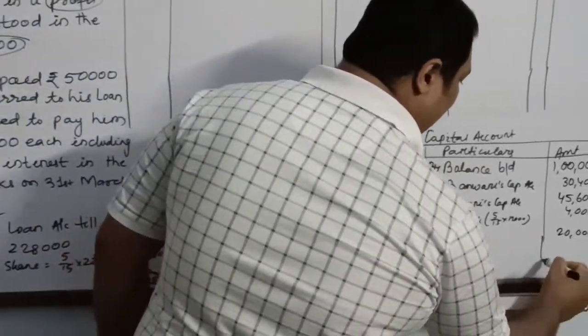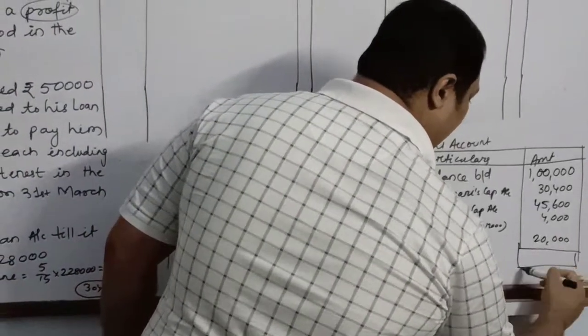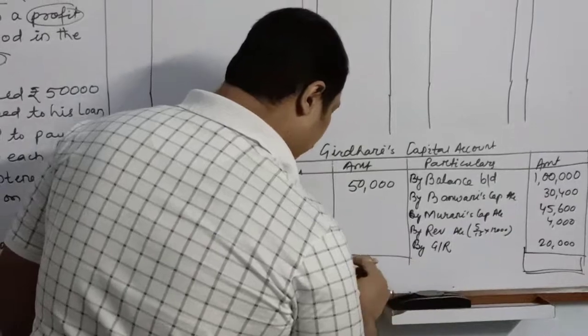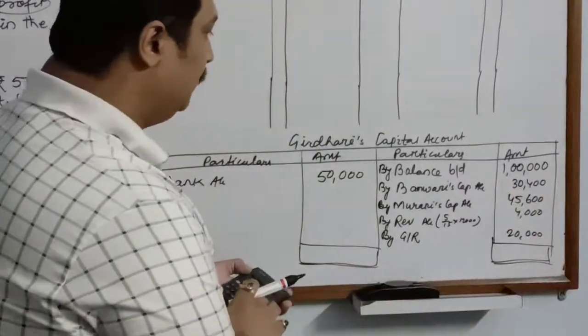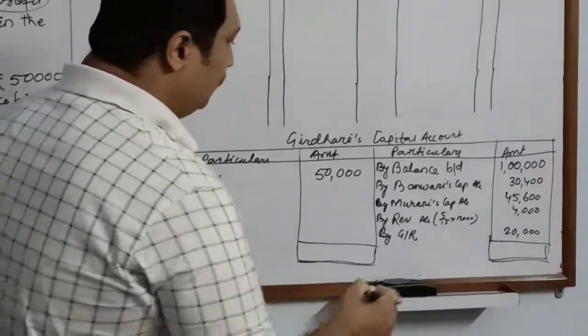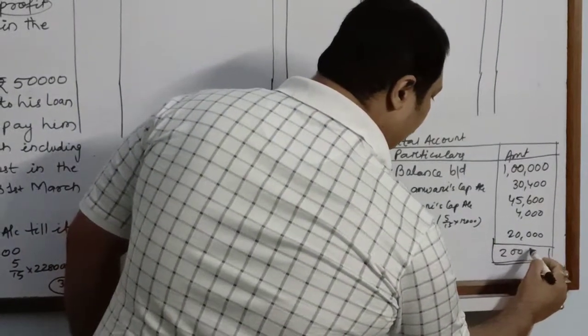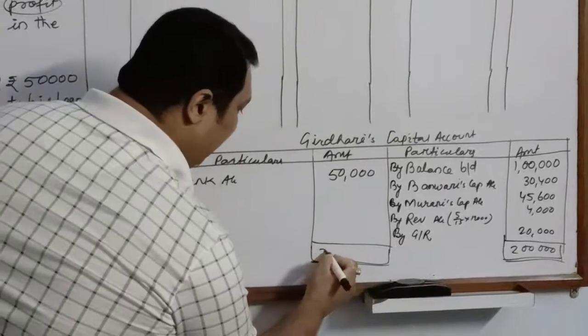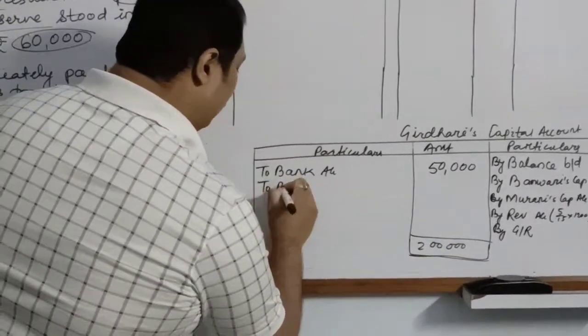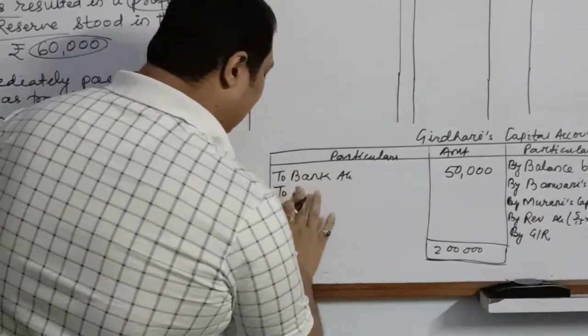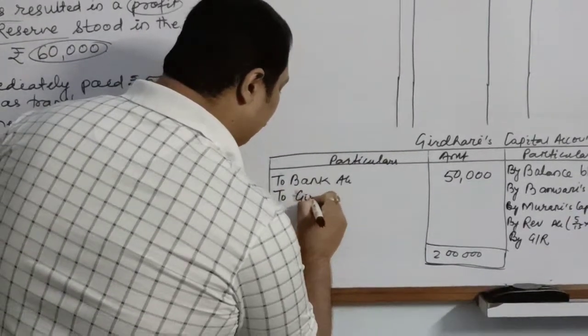And now I will balance the capital account of Girdhari. So the total of the credit side is 1 lakh 76,80, 2 lakhs. Now out of this 2 lakhs, 50,000 is paid, and as the question has said, the balance has been transferred to Girdhari's loan account.